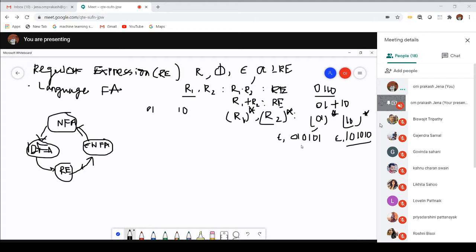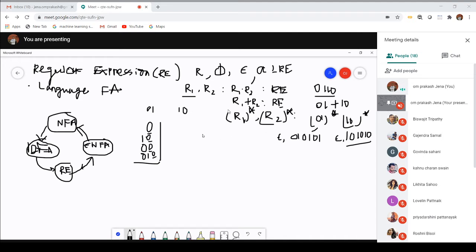Okay. Suppose let us consider an example of how you can represent your language as a regular expression. Let us consider a language which is ending with 0. That means which type of input string will it accept? It may be 0, it may be 10, it may be 00, it may be 010, like this. So for this language we have to write a regular expression, and what is the exact meaning? It should be ending with a 0.